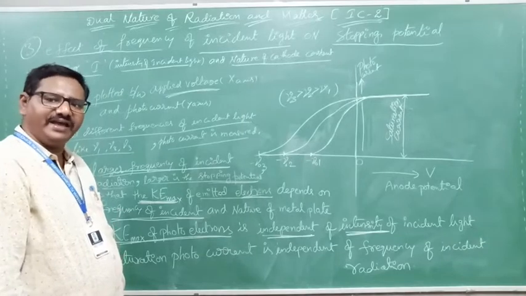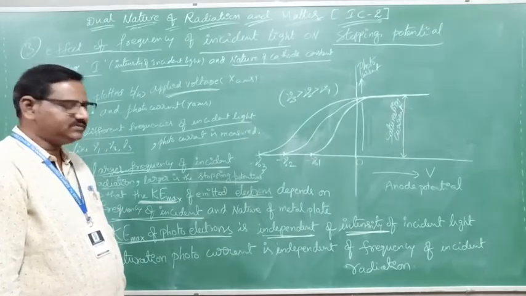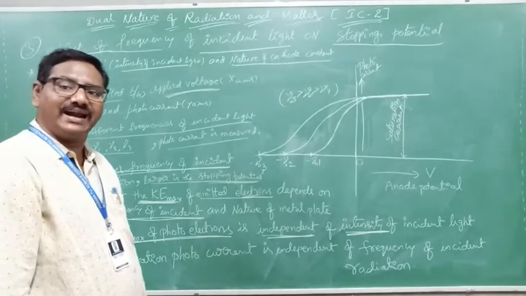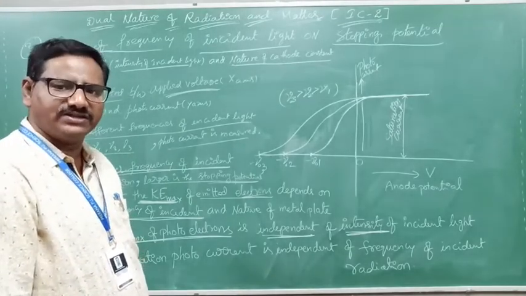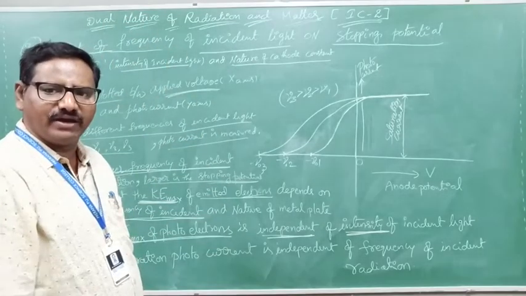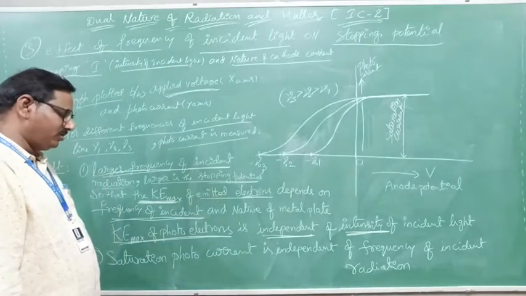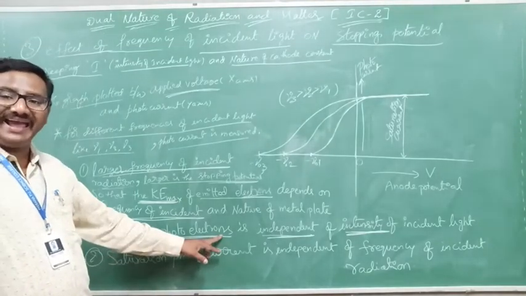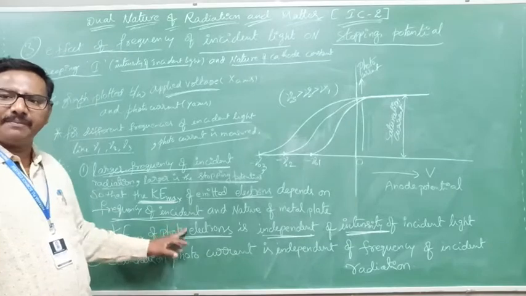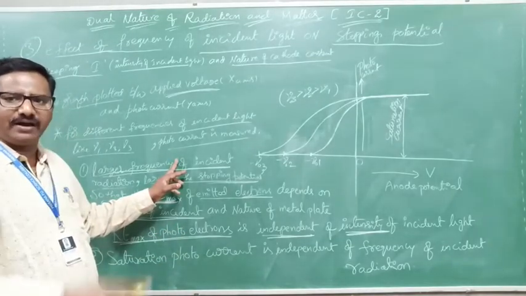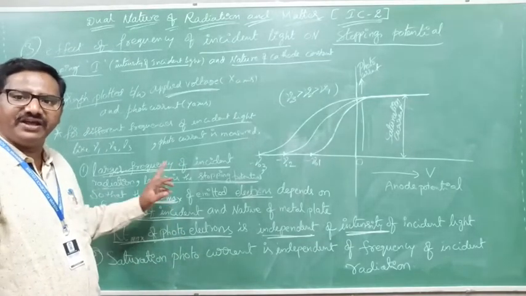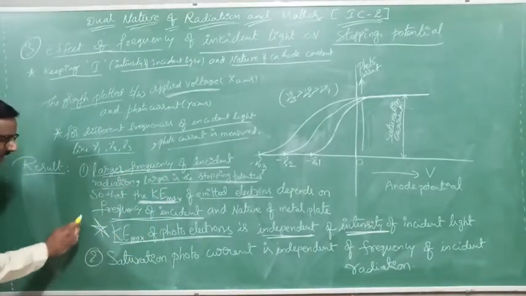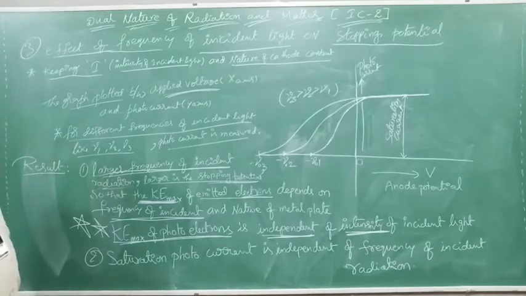Clear? If I increase the intensity of light, the photocurrent will increase, which means the number of photoelectrons will increase. More electrons will be ejected. Clear? So kinetic energy does not depend upon intensity. Kinetic energy depends upon frequency. Remember, kinetic energy depends upon frequency, not intensity. Remember this point, most important. It is one of the experimental observations also.